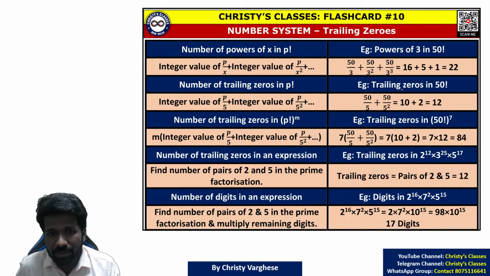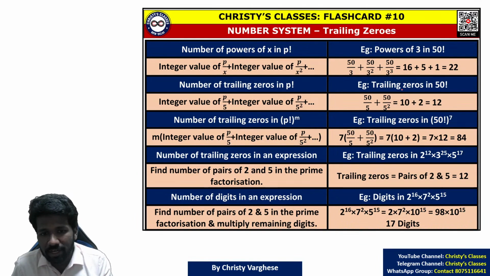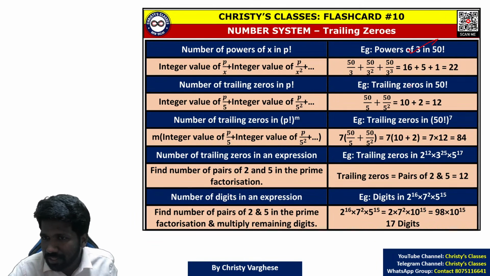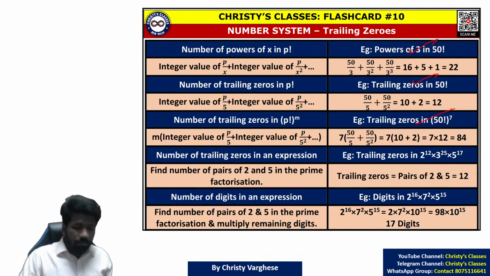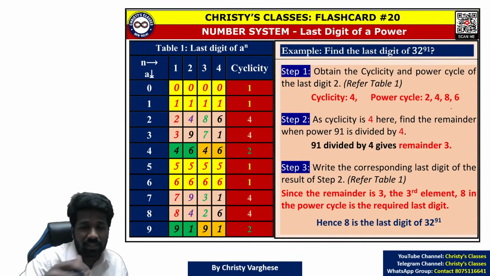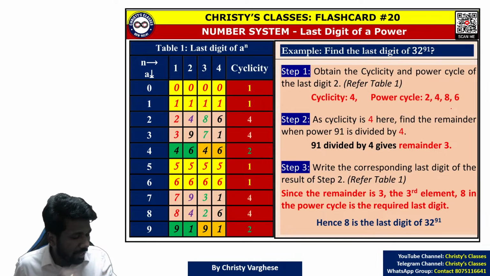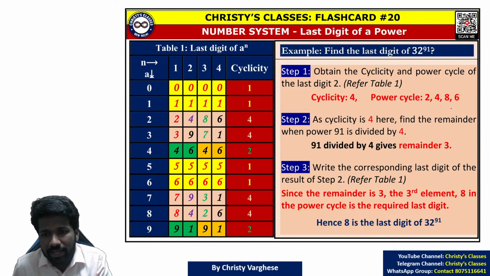etc. Then we discussed the number of powers of x in p factorial, and the number of trailing zeros, number of digits, etc. Go through this flashcard. I have tried to explain with this example itself. By that I hope you will understand it. And this concept I am trying to give as homework. I have given a video on this. I will try to share this video link in our Telegram channel.